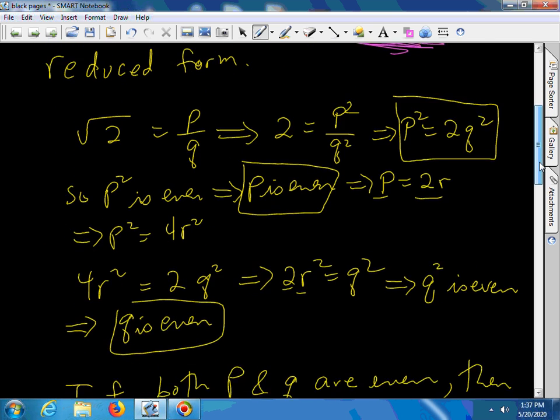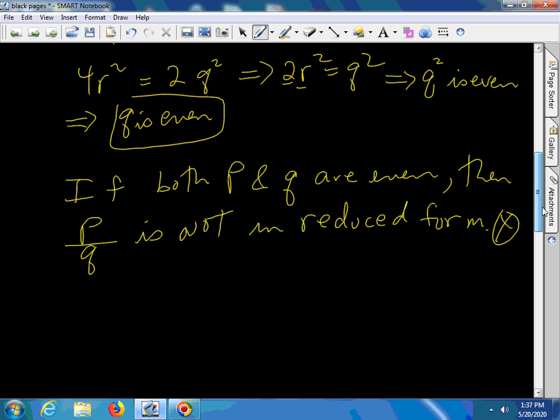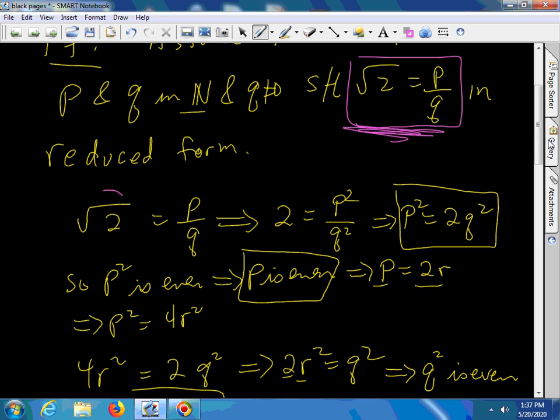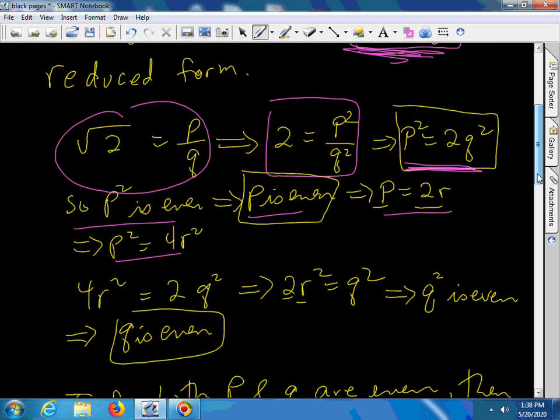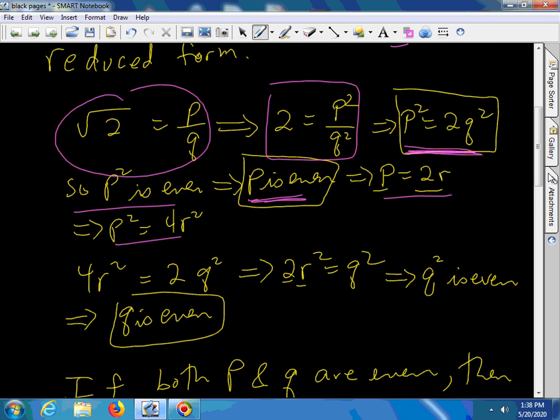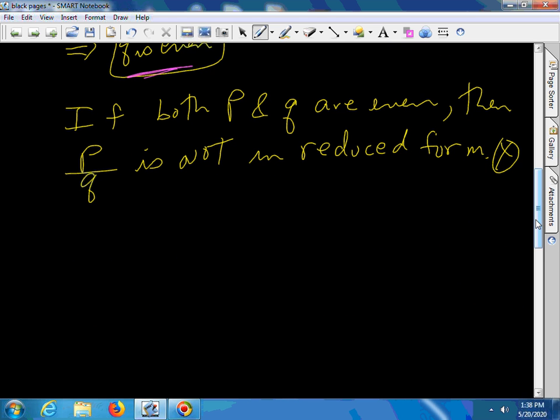I squared both sides, I got this. I multiplied both sides by q squared, I got that. I concluded p squared is even, hence p is even. So p is a multiple of 2, so p squared is a multiple of 4. And I got that p is even and q is even. So yes, we do have a contradiction.